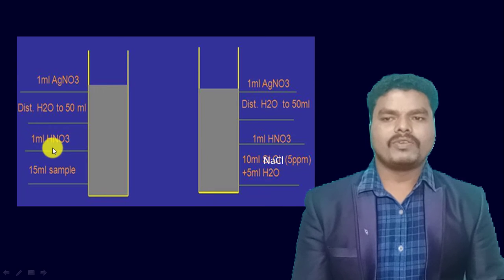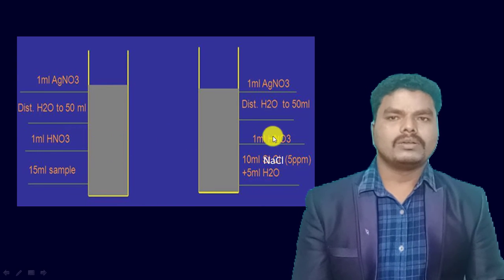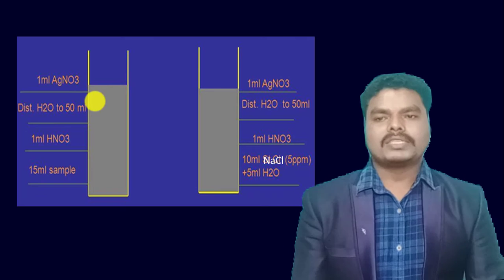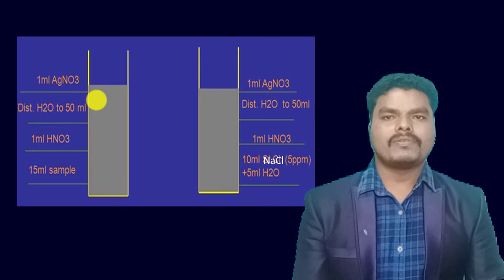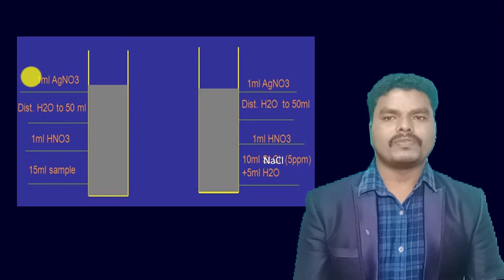In the second step we will add 1 ml of nitric acid to both the test and standard Nessler cylinders. Then we will make up the volume of both Nessler cylinders up to 50 ml with distilled water. In the final step we will add 1 ml of 5% silver nitrate solution to both Nessler cylinders. Then keep both Nessler cylinders aside for about 5 minutes.